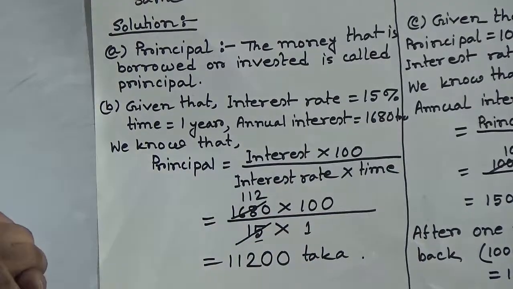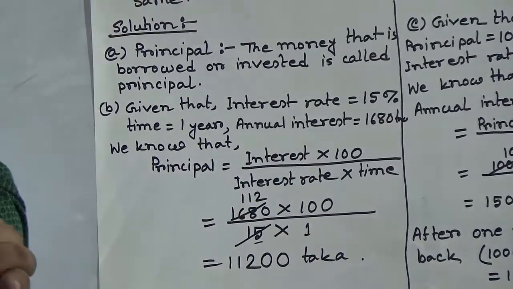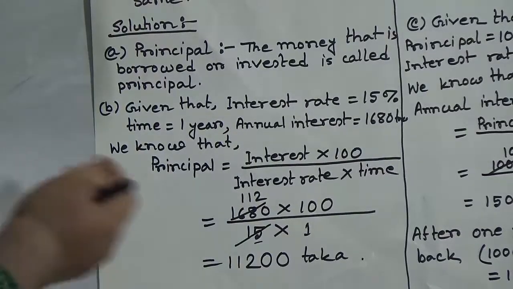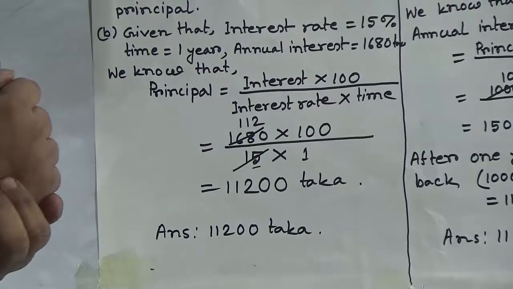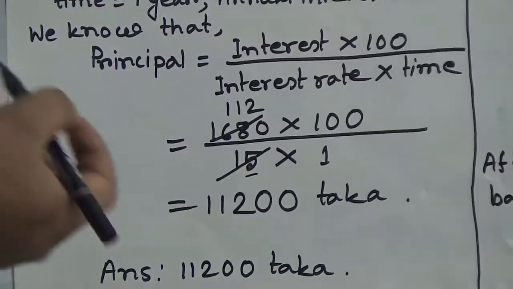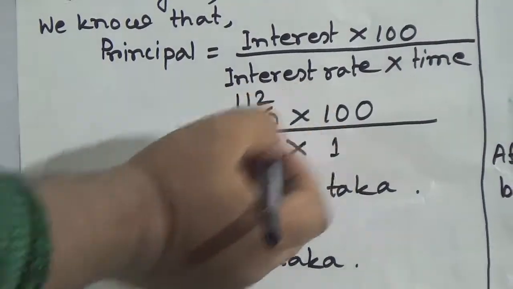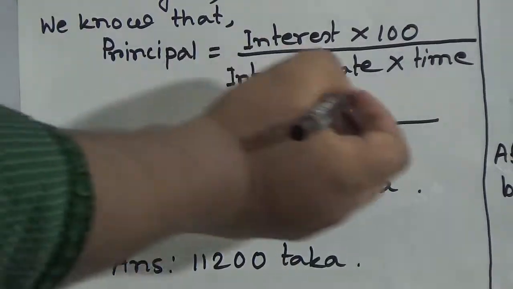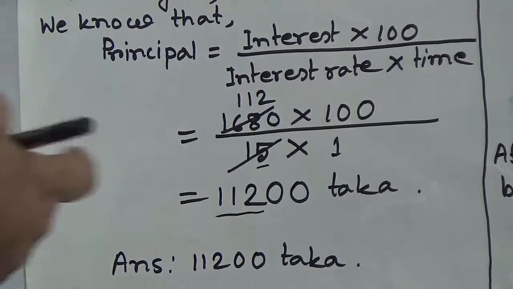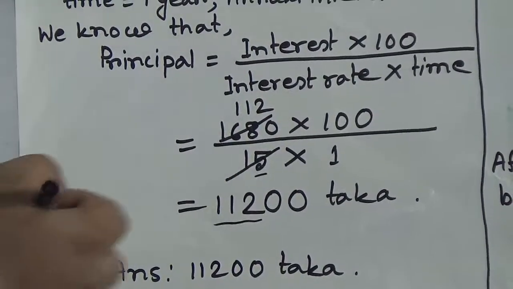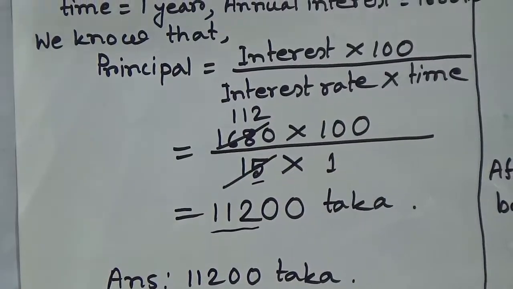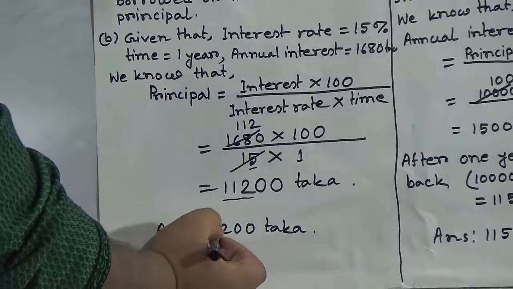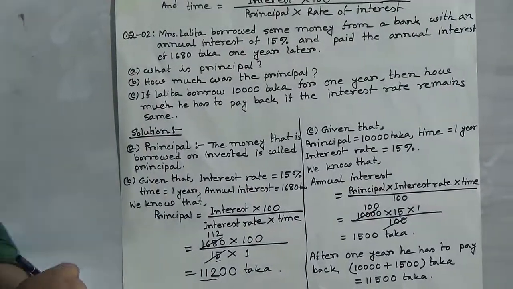We know that every number has a denominator which is 1. So the left numbers are 112 and 100. Now we multiply these two numbers and we finally get the answer. That means 112 multiplied by 1, we get 112 and 2 zeros are written here. So we can write 11,200 taka. You must write the answer. Answer: 11,200 taka.